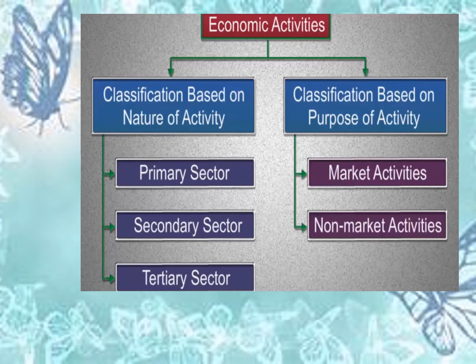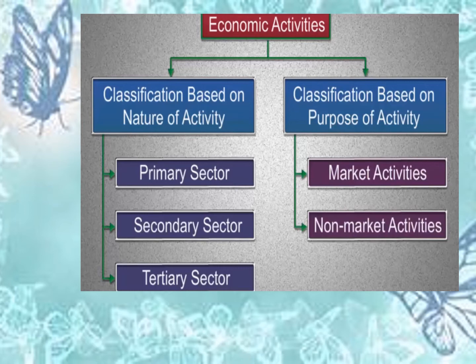Now let's look at the purpose of activities. Like I said, the first one is market activity. Market activity involves remuneration to anyone who does the work. In short, it is an activity done for payment or profit. The non-market activity is basically self-consumption. It does not involve any payment. Here again, I would like to quote an example of the agriculture sector.